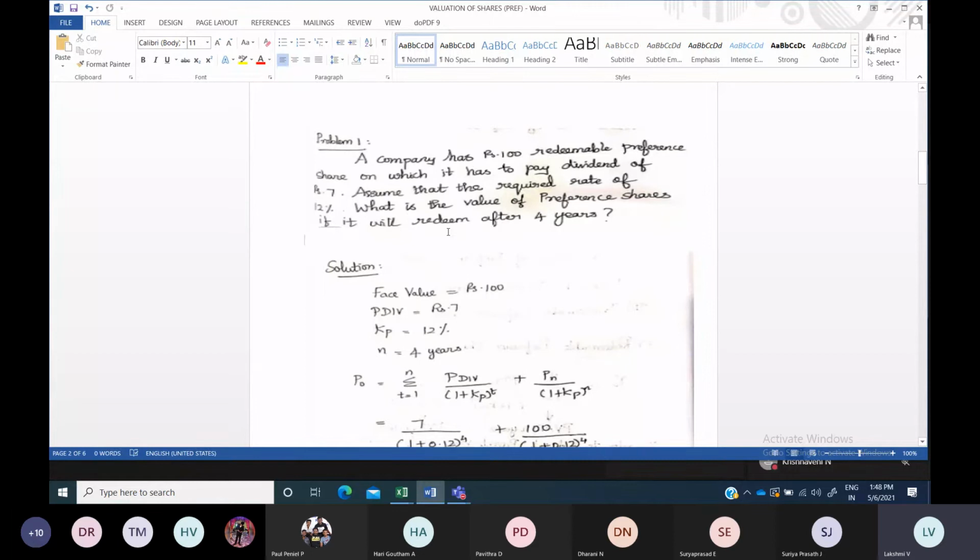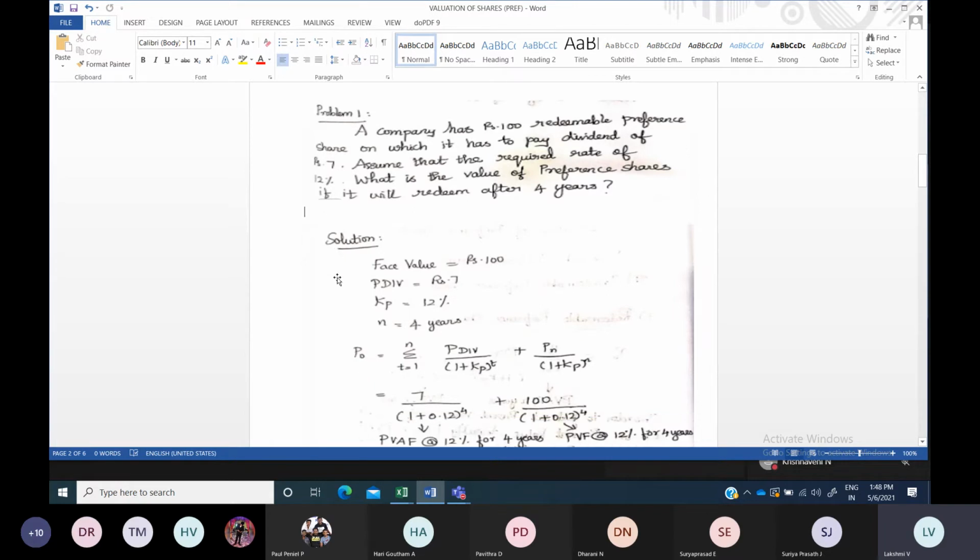So here they have given that it will be repaid back to that investor after 4 years. So it comes under redeemable preference shares. By looking at the question, you may or may not get the word. It may say maturity period, or maturity value after 4 years, or something like that, but you should relate it and see whether it comes under redeemable or irredeemable. You have to find that out. Now you have to find out the present value of that preference share.